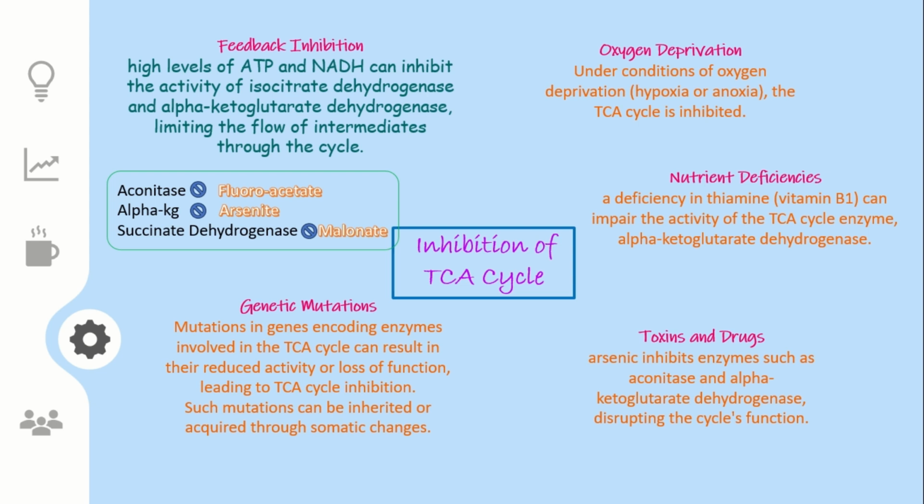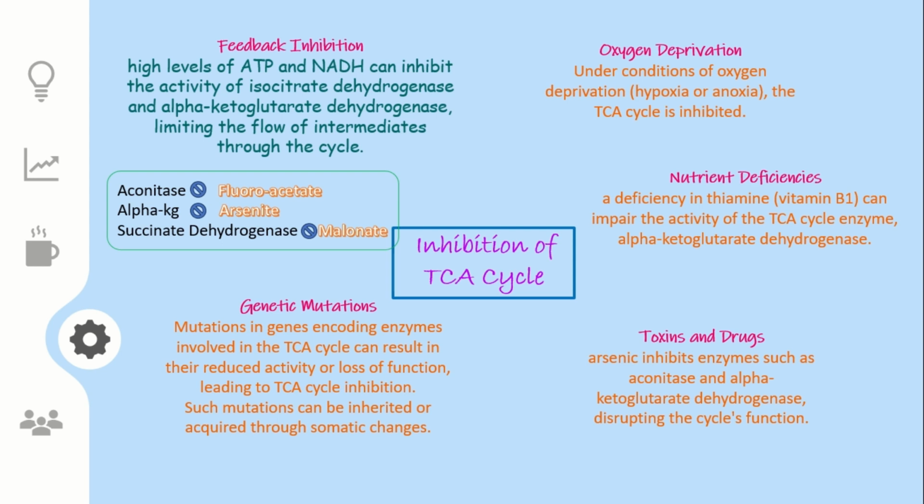So there is feedback inhibition. ATP, NADH, FADH2, and also GTP are the main products of the TCA cycle, and if these products are present in huge amounts in a cell, then the cell doesn't need to do the TCA cycle.